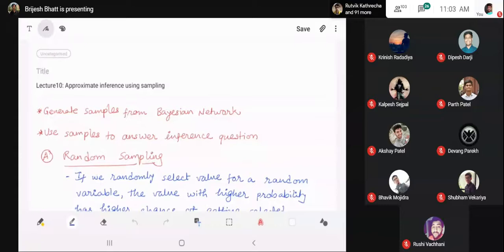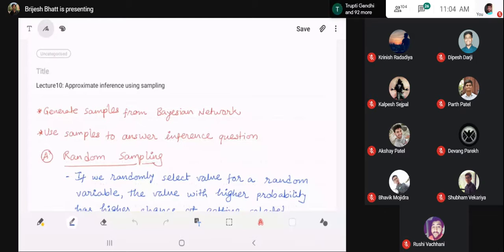We are talking about inferencing in Bayesian network, and we said that exact inferencing is a complex problem. It takes more than polynomial time to perform the exact inference, because when we marginalize over n variables, there are a total of 2 raised to n possibilities for binary variables. So then we said that we have another strategy called approximate inference, and we will talk about approximate inference today.